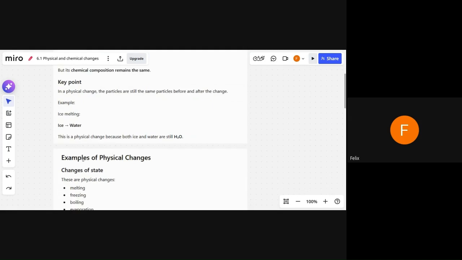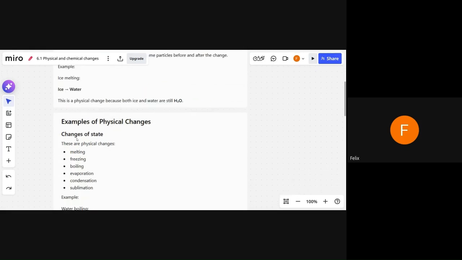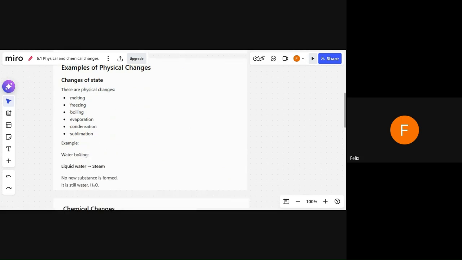So the next one is examples of physical changes. Changes of state, like melting, freezing, boiling, evaporation, condensation. Condensation is changing from gas to liquid, and sublimation is a state change from solid to gas, while skipping the liquid phase. So for example, water boiling is an example of a physical change where liquid water changes into a gaseous state, steam. No new substance is formed during this process, and it is still water, and we have the same atoms and the same composition and everything.